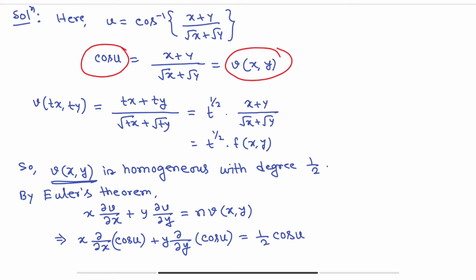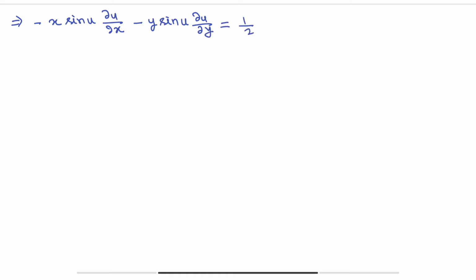Okay, now ∂/∂x of cos u: the derivative of cos is minus sin u, and since it is a partial derivative, so minus sin u ∂u/∂x. Clear? So from here we can write: minus x sin u ∂u/∂x minus y sin u ∂u/∂y equals half cos u.